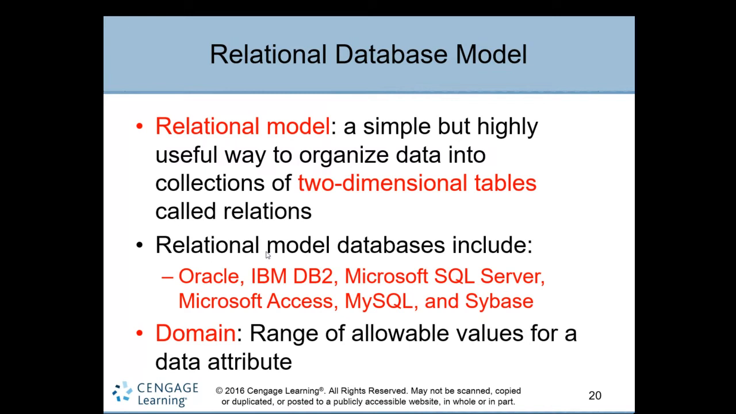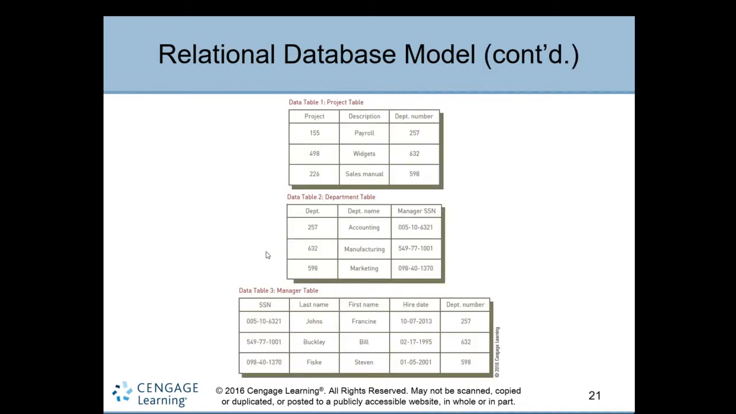Or simply, if you say gender, the range available is only male and female, not a third one. We cannot put in numbers, images, or any other data item over there. We just put the data item which is suitable for the field. That is a domain: the range of allowable values of that data attribute. This concept is used in relational databases.